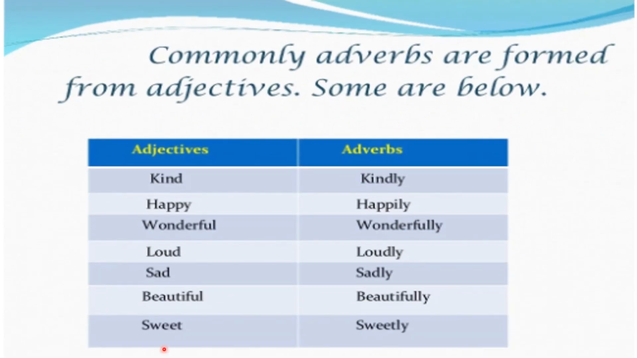Commonly, the adverbs are formed from adjectives. For example, the adjectives kind, happy, wonderful, loud, sad, beautiful, and sweet. These adjectives, you can frame into adverbs by adding ly at the end. Kindly, happily, wonderfully, loudly, sadly, beautifully, sweetly. Like this, when you add ly to the adjectives, the adverbs can be made.